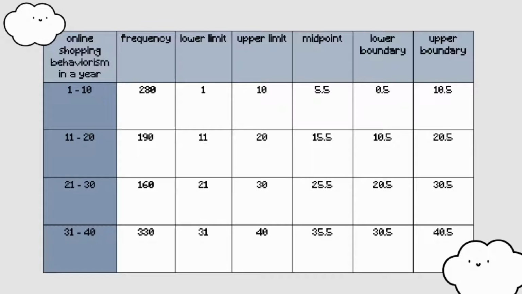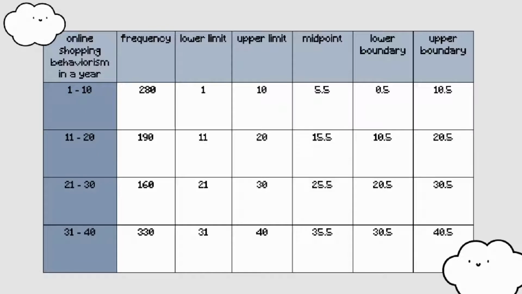Following this, on the third class interval, which is from 21 to 30 times in a year, the frequency is 160. So the lower limit is 21 and the upper limit is 30. The midpoint is 25.5, so the lower boundary is 20.5, while the upper boundary is 30.5.